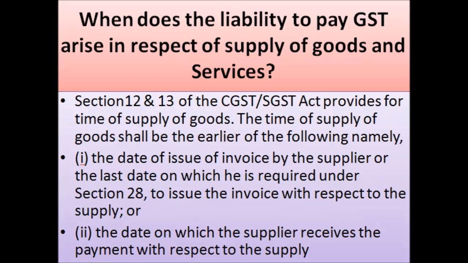When does the liability to pay GST arise in respect of supply of goods and services? Section 12 and 13 of the CGST/SGST Act provides for time of supply of goods. The time of supply of goods shall be the earlier of the following, namely: 1. The date of issue of invoice by the supplier or the last date on which he is required under Section 28 to issue the invoice with respect to the supply, or 2. The date on which the supplier receives the payment with respect to the supply.